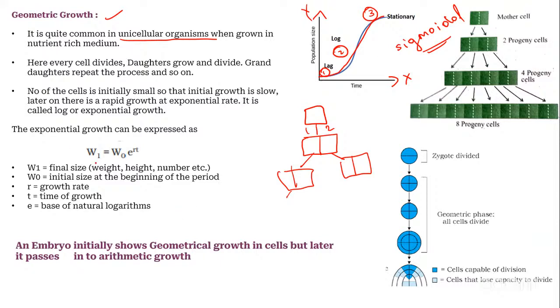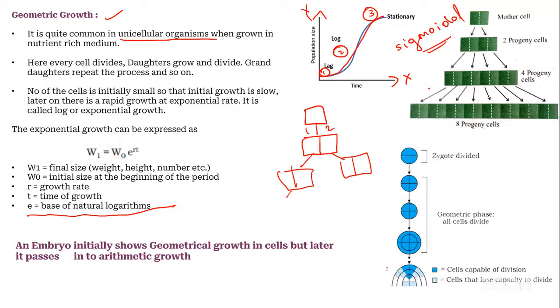And the equation for this is W1 is equal to W naught e^rt. W naught e^rt. Remember this. W1 is the final size, W naught as usual is the initial size, R is the growth rate, and T is the time of the growth. And e is the base of the natural logarithm.